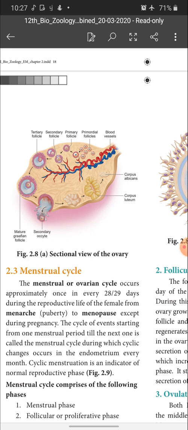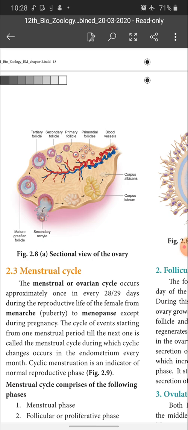And what are the cyclical changes in the uterus? If fertilization takes place, the zygote is formed in the fallopian tube. From the fallopian tube, the zygote reaches the endometrium of the uterus. What is the endometrium? The inner lining of the uterus is called the endometrium. Here the implantation takes place. What is meant by implantation? The embryo attaching to the inner endometrium of the uterus is called implantation. This is what happens in case of fertilization.